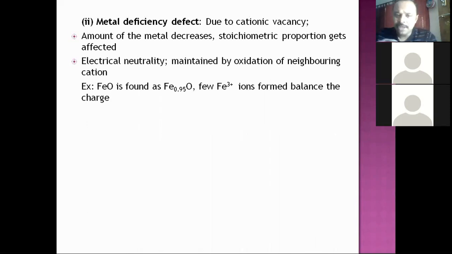Now the question is, when Fe2+ ions are absent, what will balance the electrical neutrality? Neighboring Fe2+ ions get oxidized. When one Fe2+ is lost, two neighboring Fe2+ ions have to be oxidized to ferric ions, Fe3+, so the two positive charges balance. Overall, you can just remember the loss in positive charges due to the metal deficiency defect will be balanced by oxidation of neighboring cations.